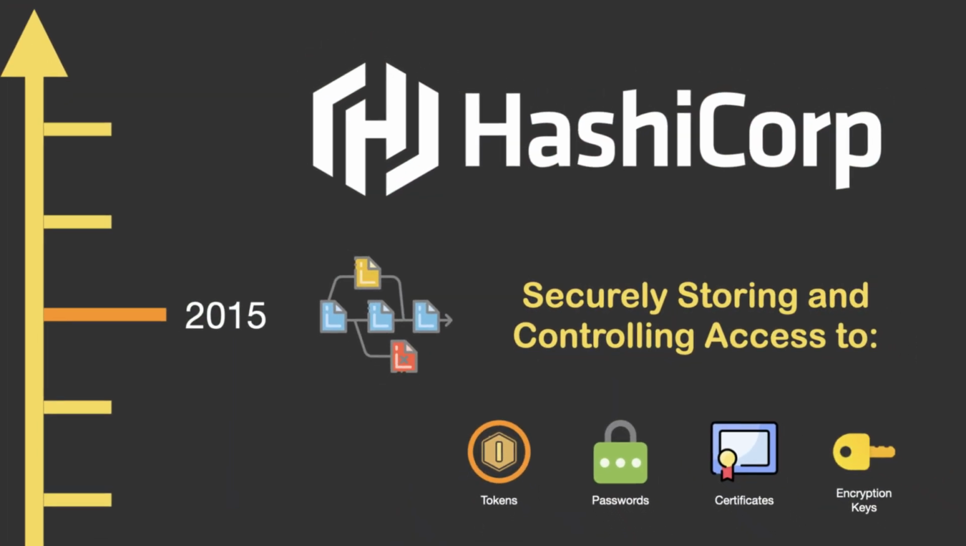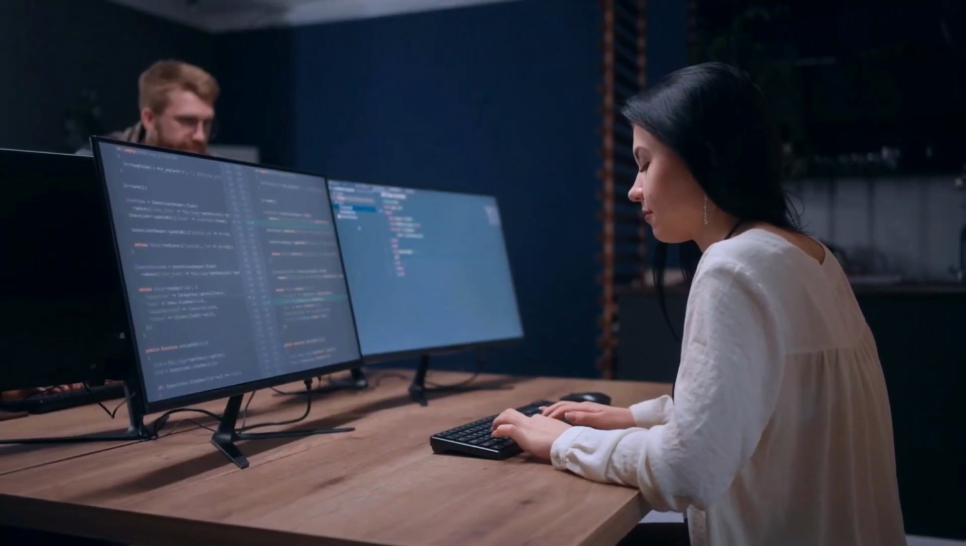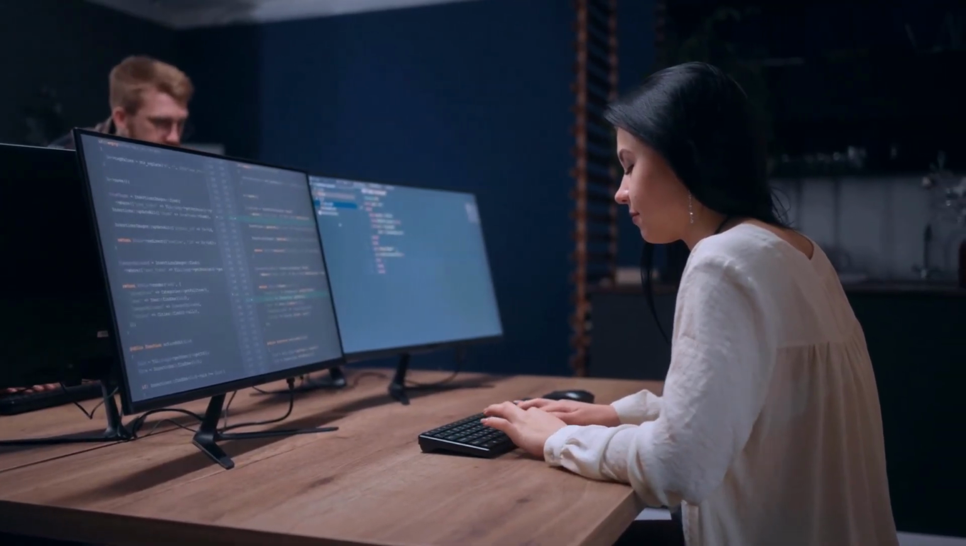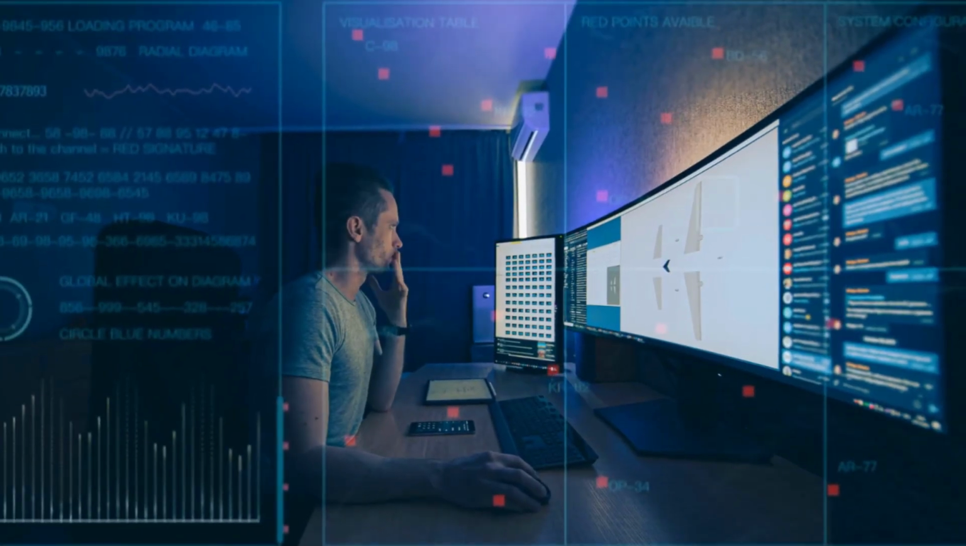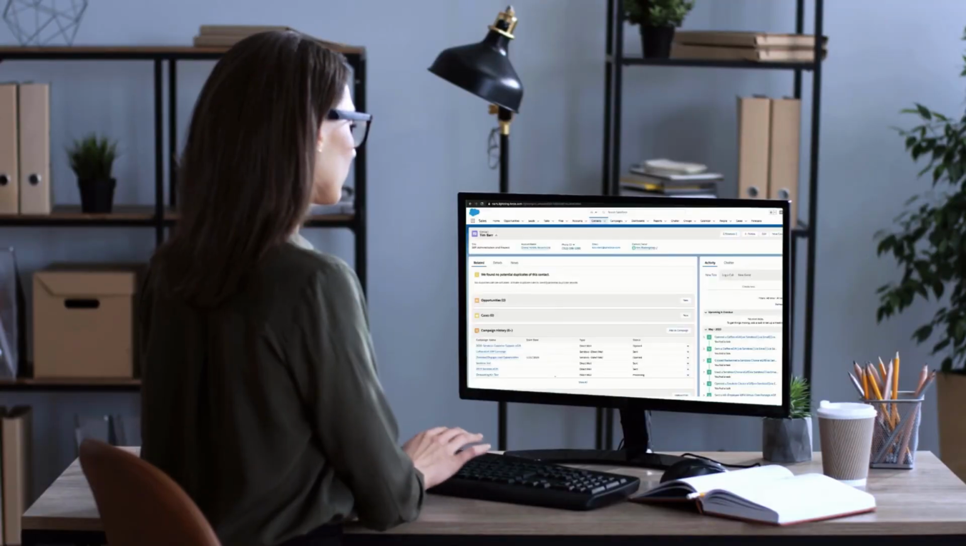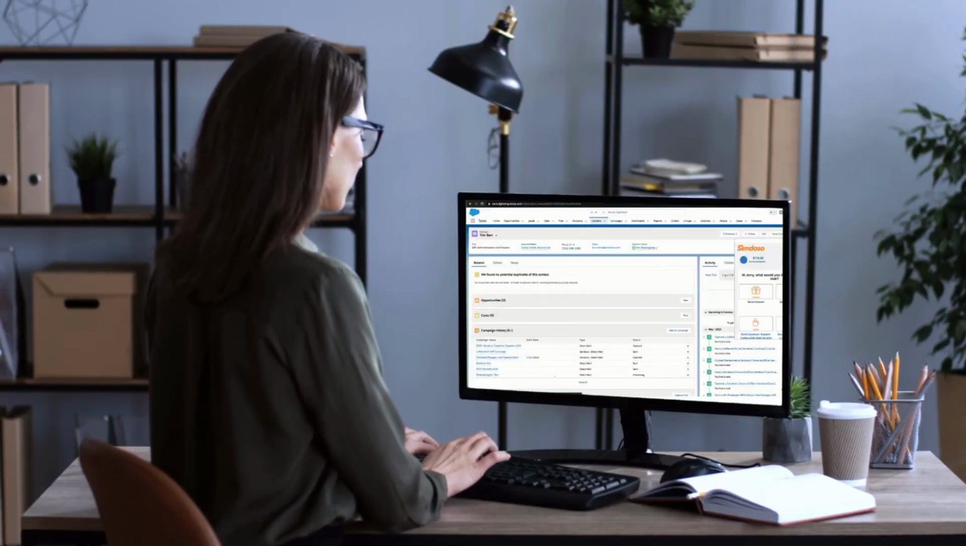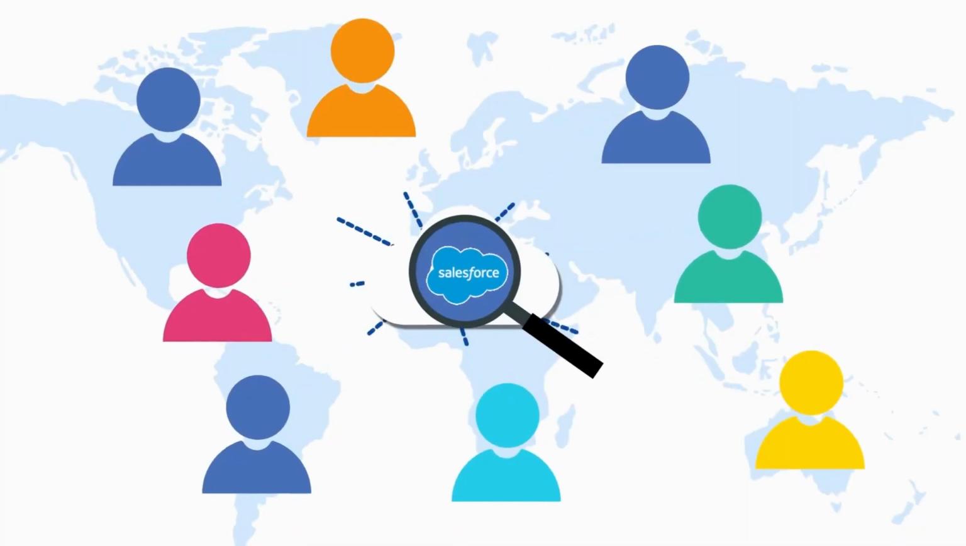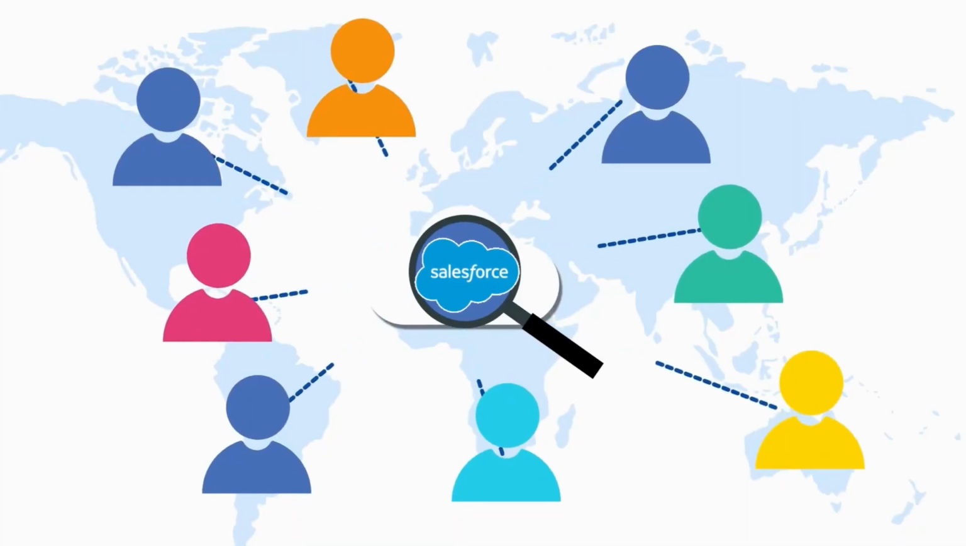HashiCorp's case studies highlight how Capital One used Terraform to streamline its hybrid cloud strategy, reducing deployment times by 80% and improving compliance with security regulations, showcasing its impact on enterprise efficiency.